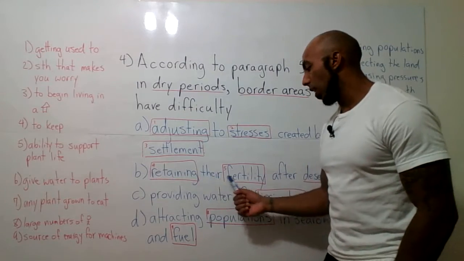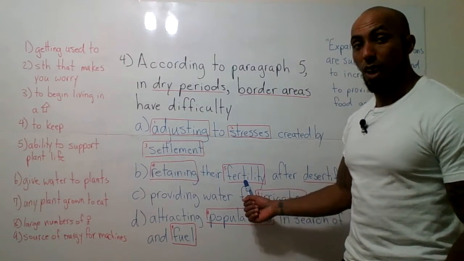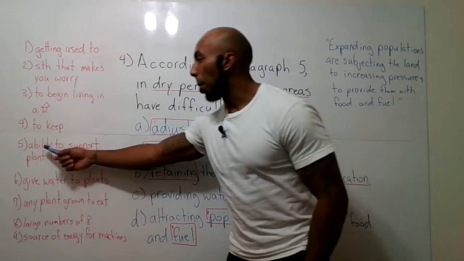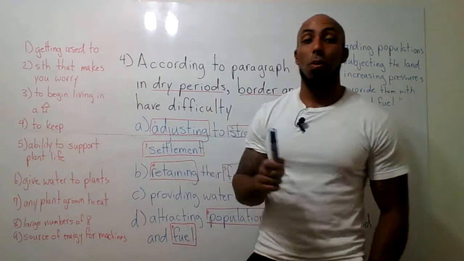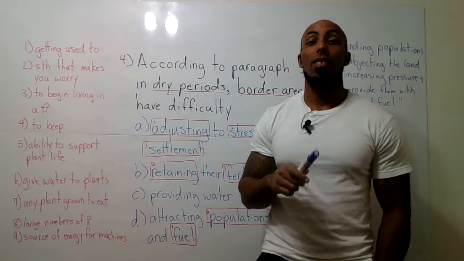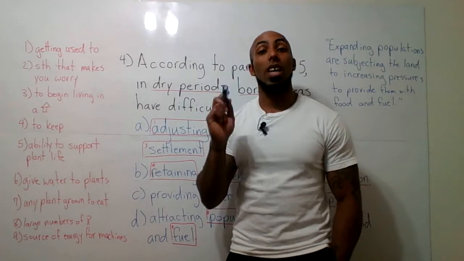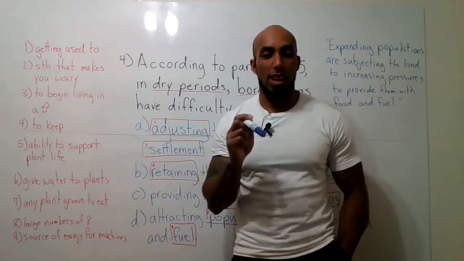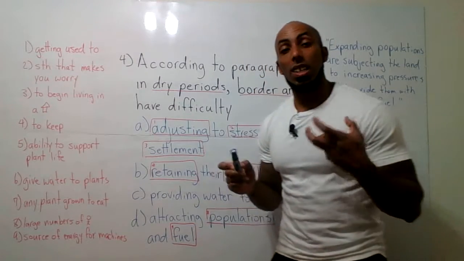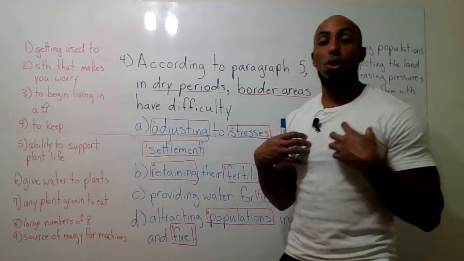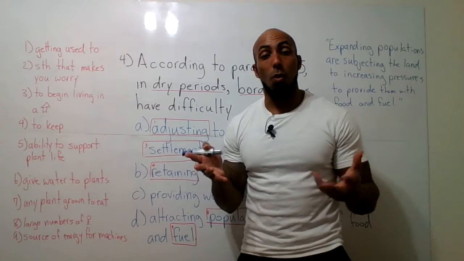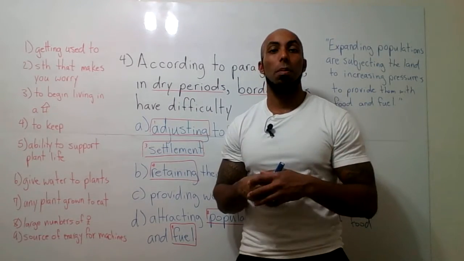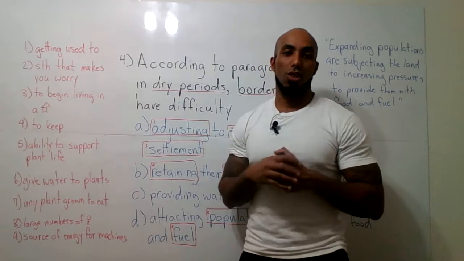So when it says retaining their fertility, which is number 5, fertility means the ability to support plant life. In this example, we're not just talking about plant life. And fertility doesn't always have to be about plant life, okay? Fertility can also mean, if you're a very fertile human, that it's easy for you to have children, okay?